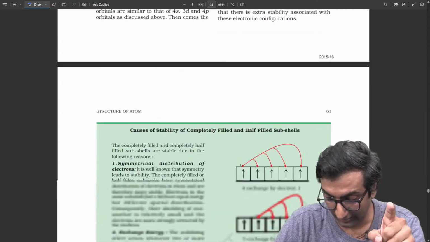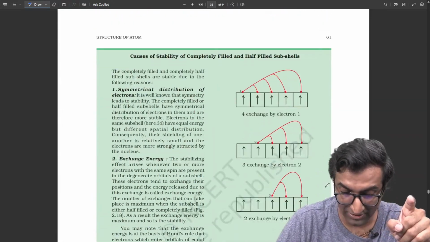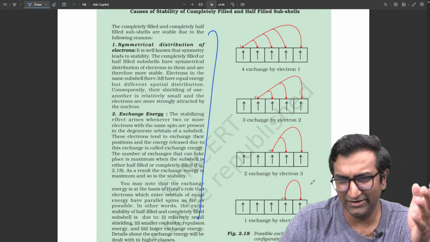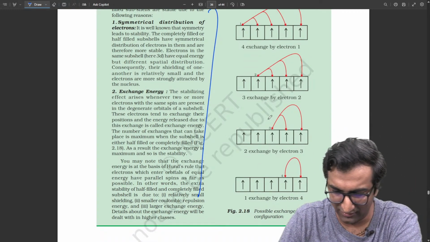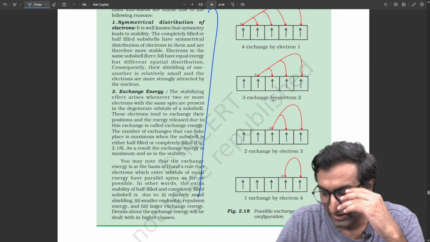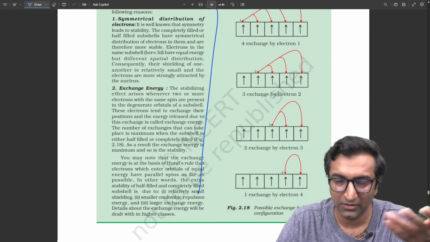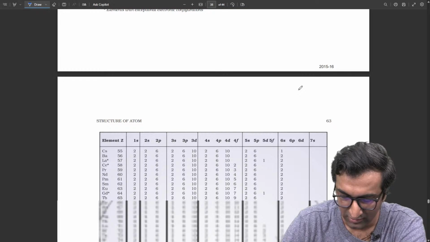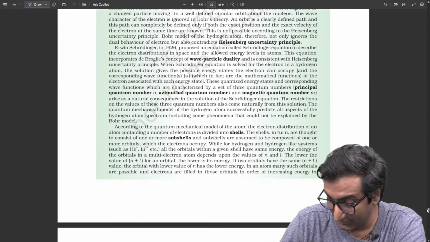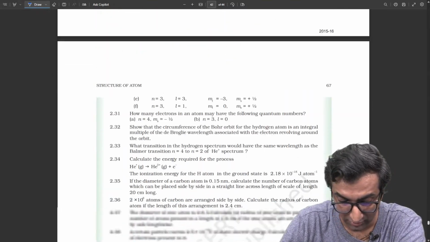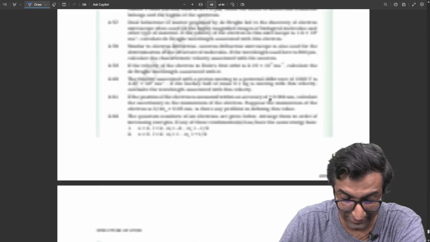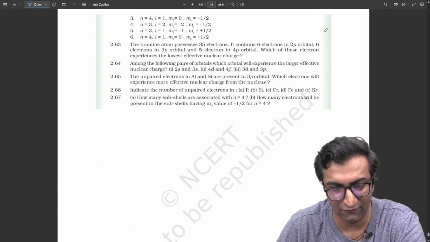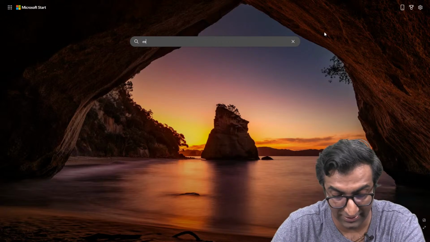Okay. There is some mention of this whole, what do you call it, exchange energy in NCERT. Please read it. I don't know why they've put it here. It's very superficial. But okay, if you want to read it out of interest, please read it. We'll talk about this a little bit more in the next session. And yeah, please solve all the questions at the end of the book. There are around 50 now. How many? 70 questions approximately. Right? There are 70 questions. Do it, do it at ease. You have a lot of time in life. Probably you don't have a lot of time in life.